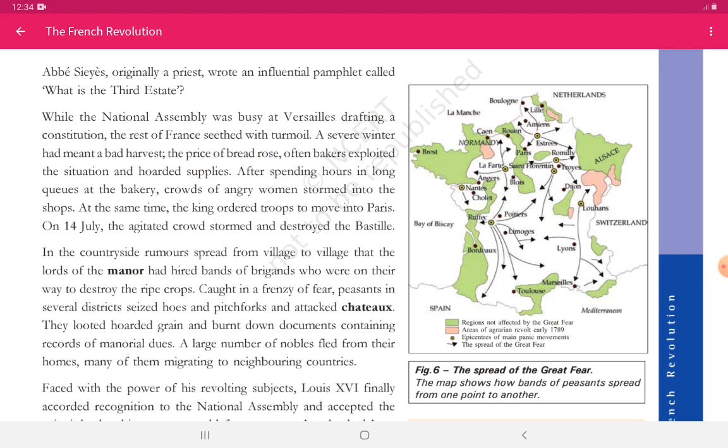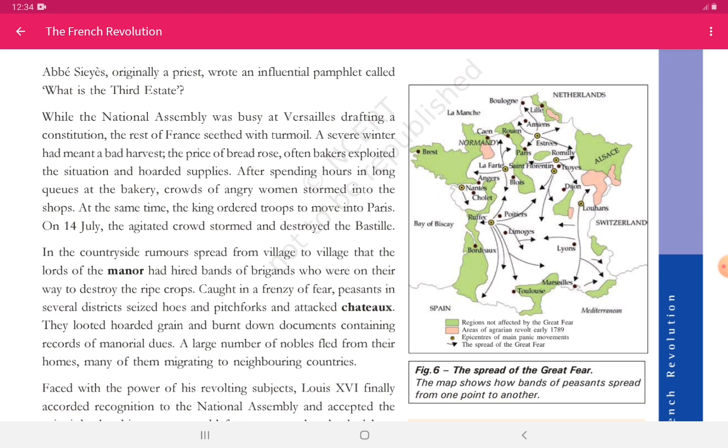In the countryside, rumor spread from village to village that lords of the manor, we have already seen, students, what a manor was, and now we are also discussing that it was an estate consisting of the lord's lands and his mansion, had hired bands of brigands who were on their way to destroy the ripe crops. Now the crops which peasants of the third estate had grown, they were to destroy those crops.